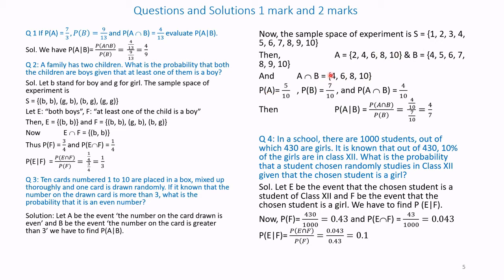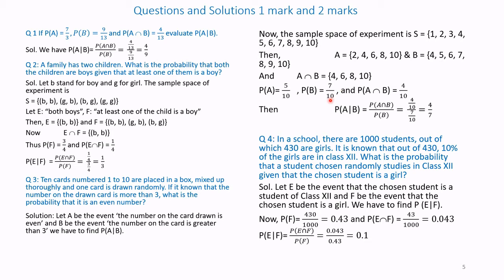Therefore, probability of A: there are 5 outcomes, so 5 out of 10. N of A is 5, S is 10, so 5 by 10. And probability of B is 7 out of 10, since 7 outcomes are possible.